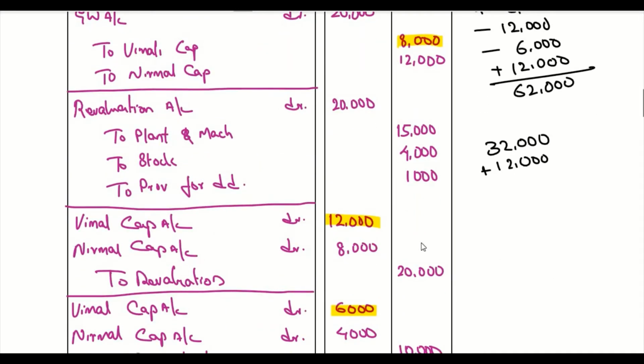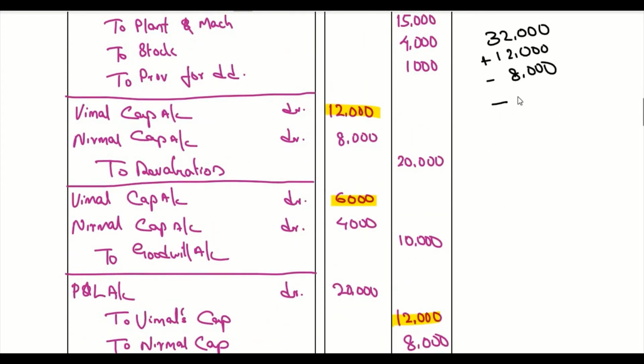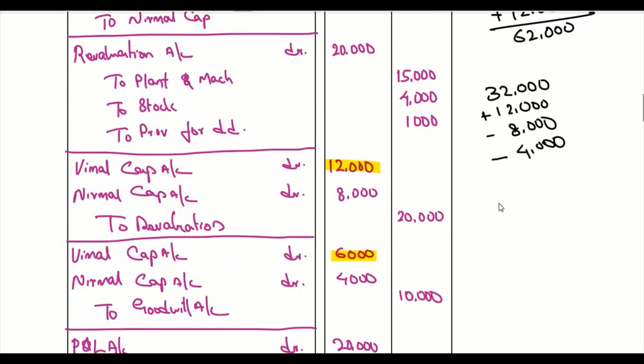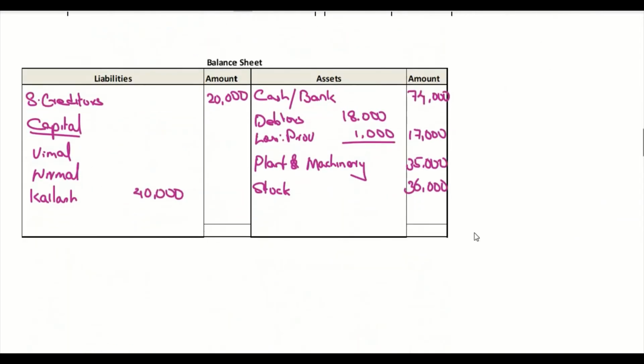Here there is minus 8,000, and when you come down, it's minus 4,000, and when you come down, it's plus 8,000. So capital balance for Nirmal is 40,000. 62,000 and 40,000, so we'll put the balance here.